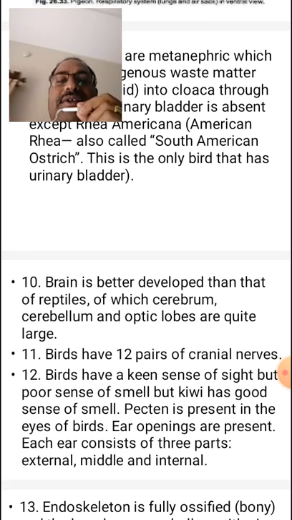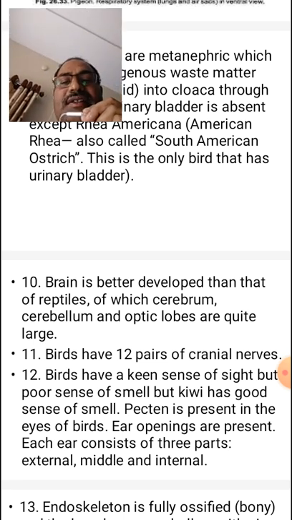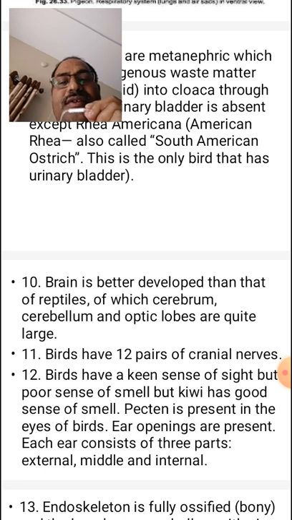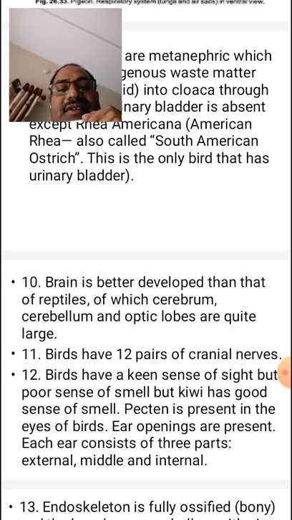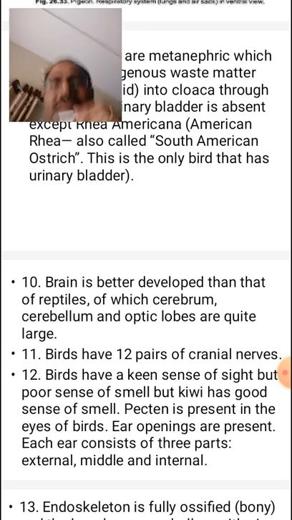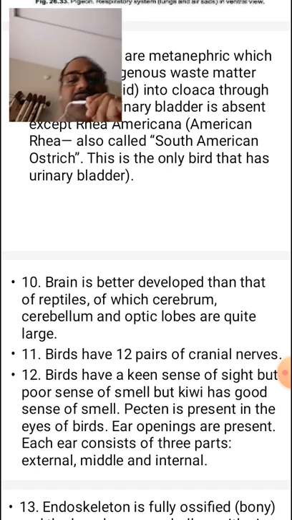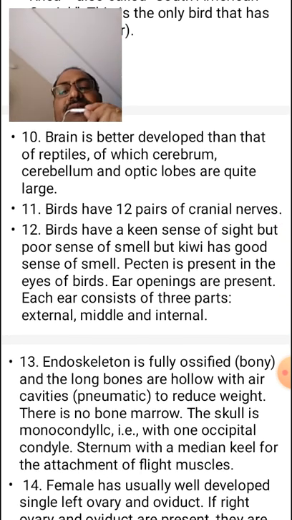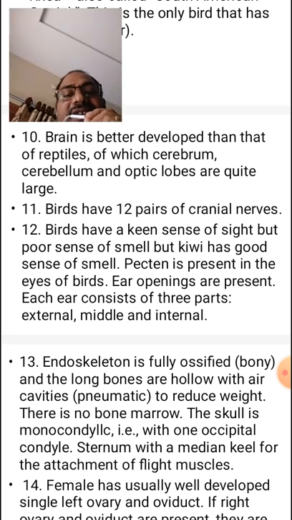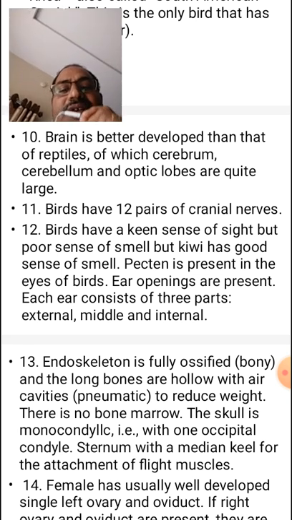Nervous system is well developed. Brain is better developed than that of the reptiles, of which cerebrum, cerebellum, and optic lobes are very large. And these birds have 12 pairs of cranial nerves, and birds have the keen sense of sight, but poor sense of smell. But kiwi has a good sense of smell.